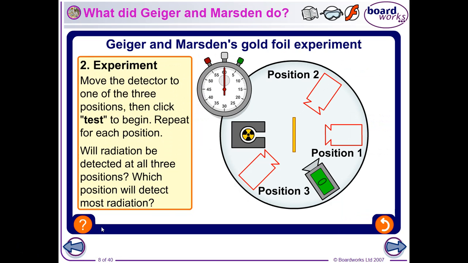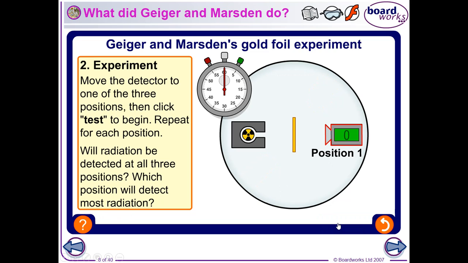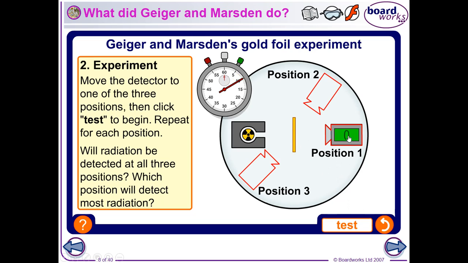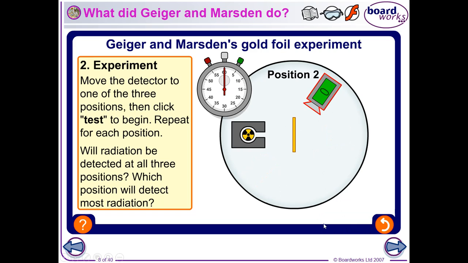So, in the experiment, if we place the detector, for example, here, and we test, we would see that we will get loads of detections, loads of alpha particles will hit the detector and go straight through this bit of gold foil. If we move it into a position that is a bit off to one side, a bit of an angle, and we run this test, we start to see that every now and again an alpha particle would go through the gold foil but be deflected.